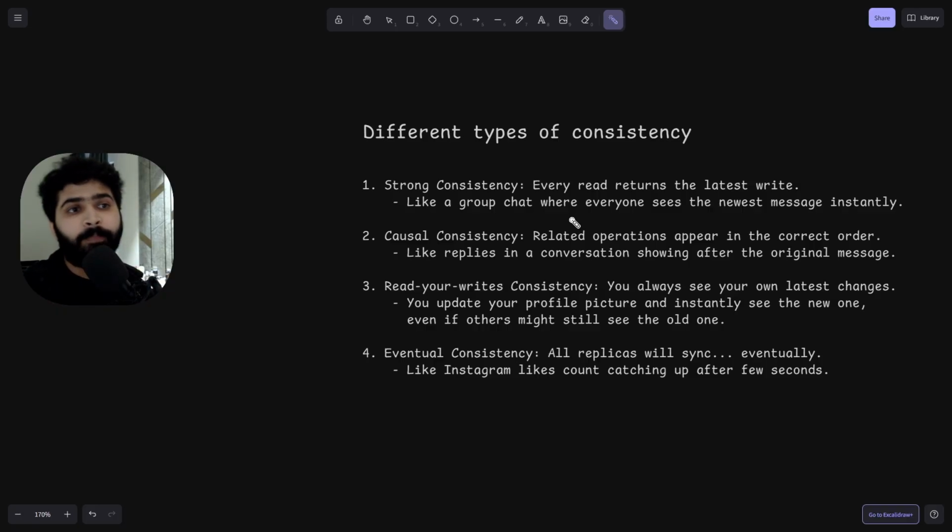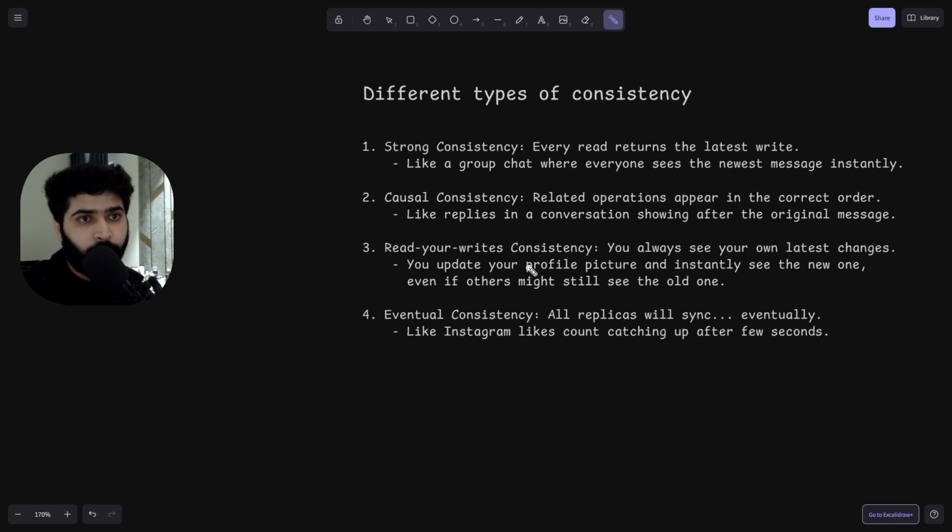Okay. So every read returns the latest write, like a group chat where everyone sees the newest message instantly. That is your strong consistency. And if we talk about causal consistency, that is where related operations appear in the correct order. Like when you reply to someone on WhatsApp, you reply to the original message, and that is a causal, related operation that must appear in the correct order. There should not be a mismatch in the order of the messages that you are seeing.